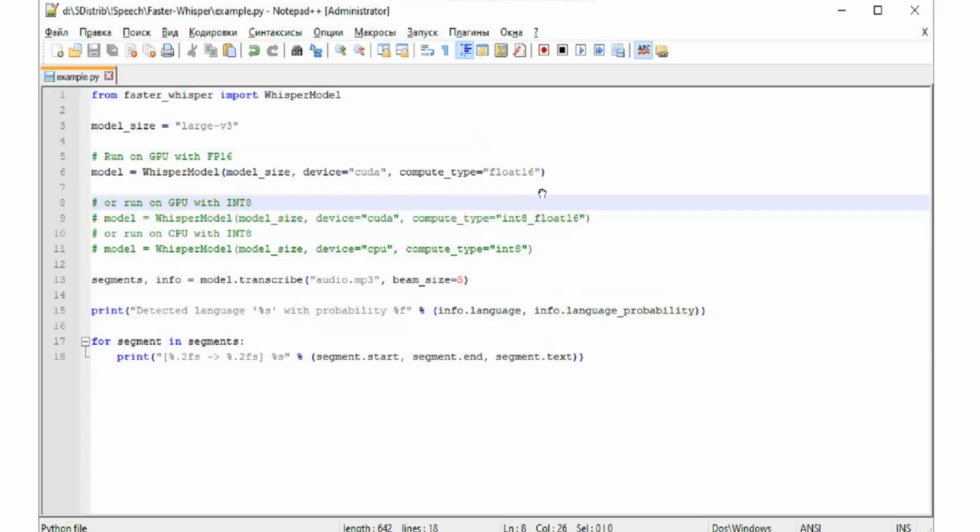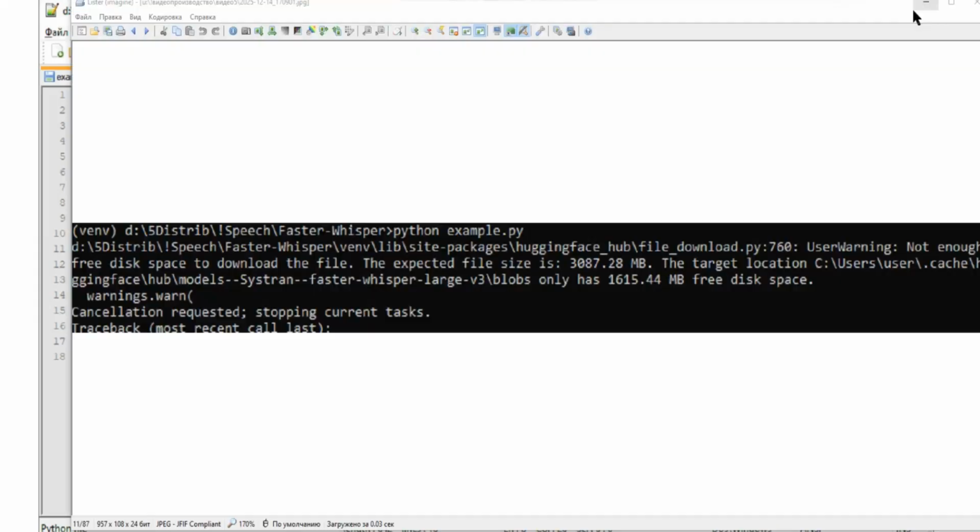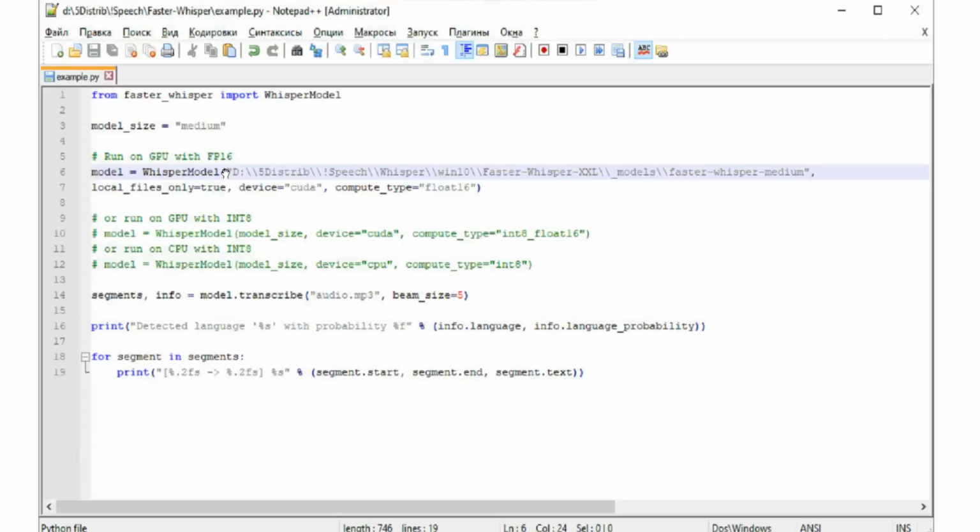From the Faster Whisper model, I took the code from GitHub. Naturally, it did not work as is because the script attempted to download the model. But I have already downloaded the model and I just need to specify the correct path. I added the path to the model files like this. This is the first parameter of the constructor. And here the compute type parameter, which is currently set to float16, confused me.